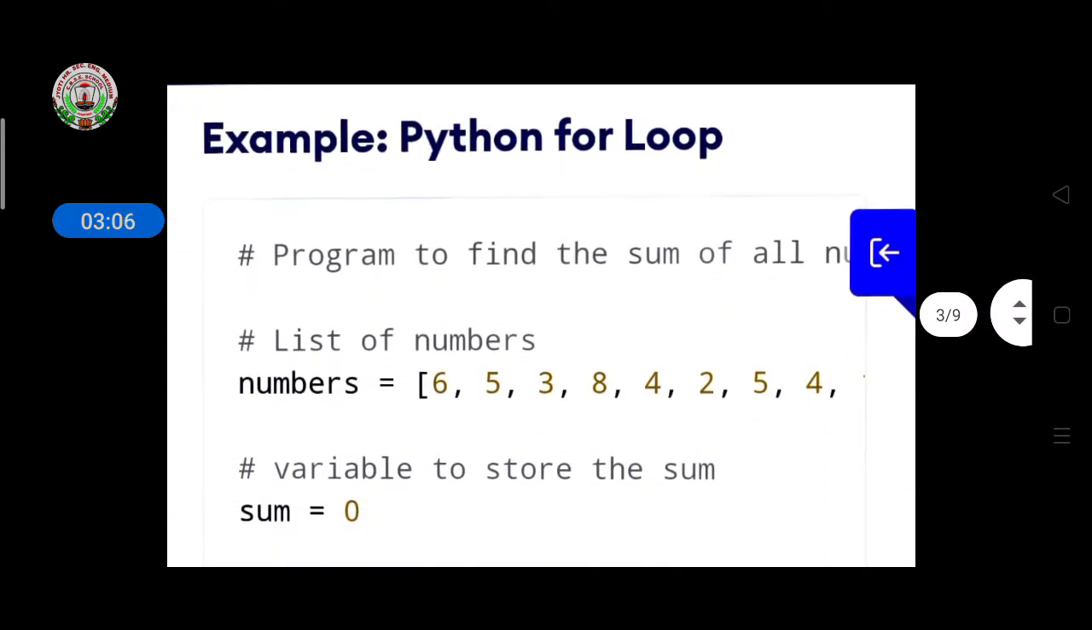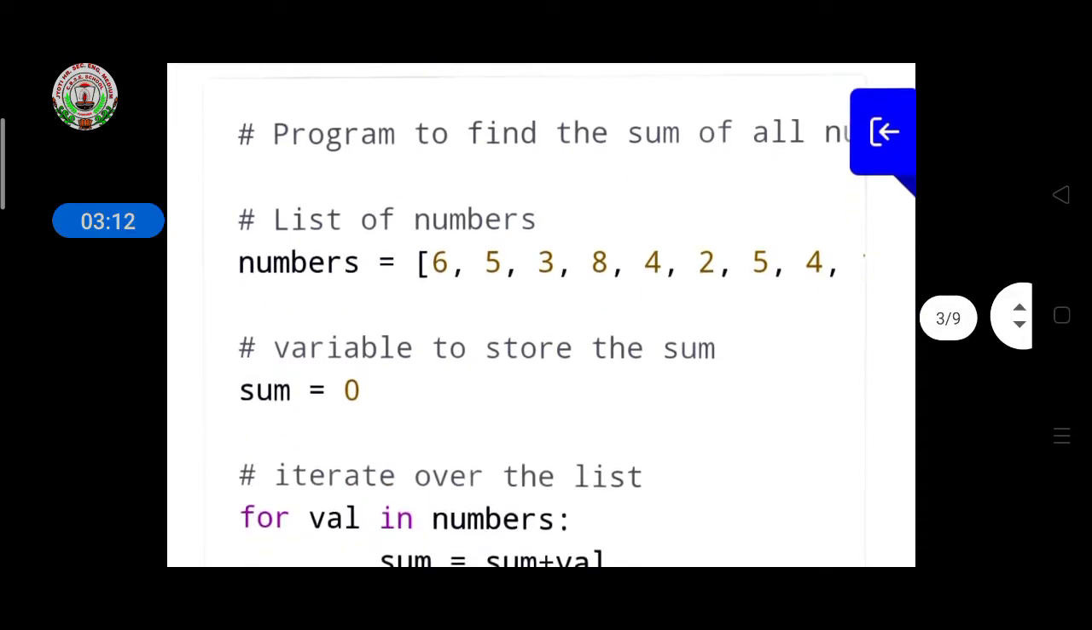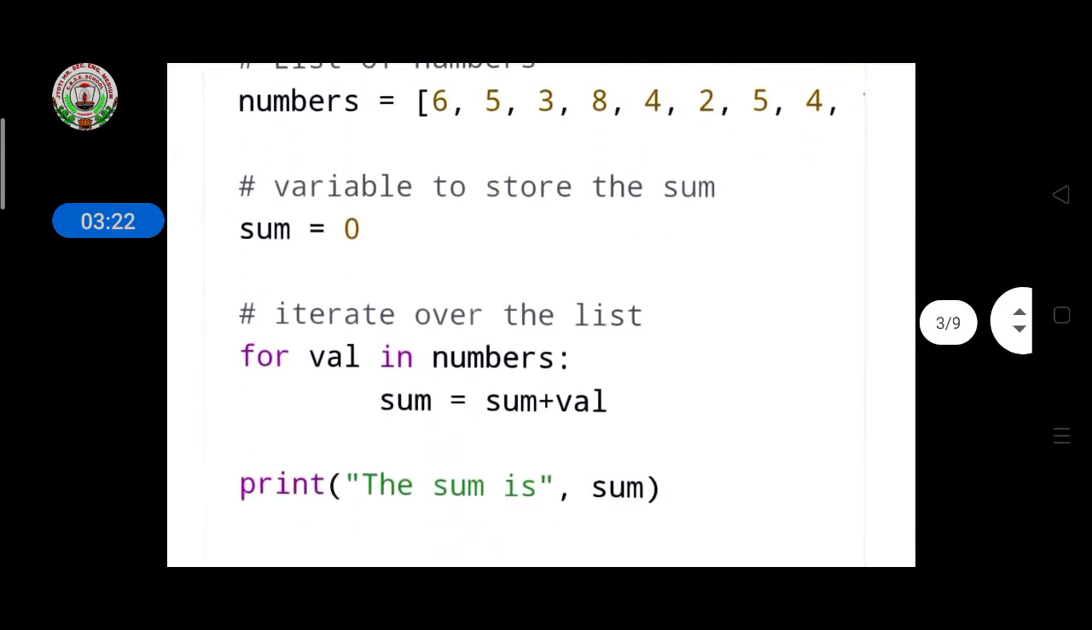Here the example is given: a Python for loop program to find the sum of all the numbers. The numbers are stored in a variable called numbers, and where we want to store the result, the variable name is sum. Here we give the condition: for variable in numbers, sum equals sum plus variable. Each value from numbers is taken in the variable and added into sum.